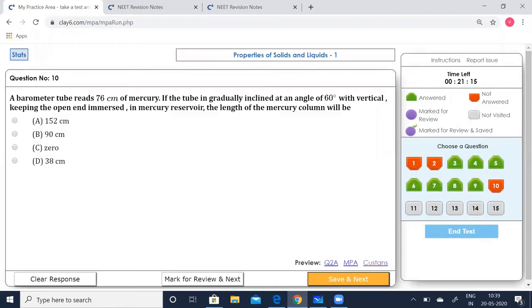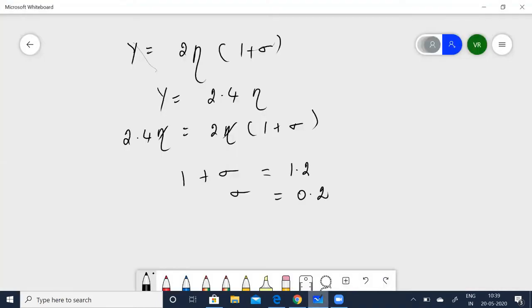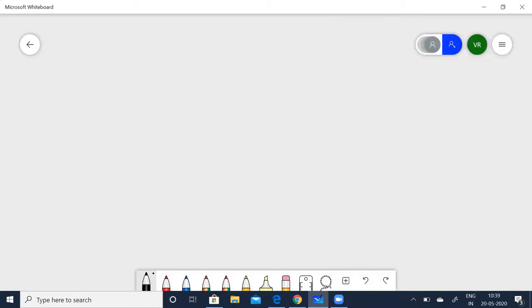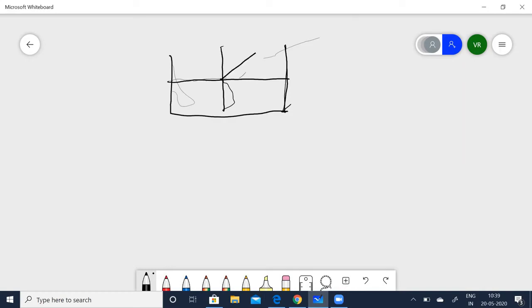A barometer tube reads 76 centimeters of mercury. If the tube is gradually inclined at an angle of 60 degrees with the vertical, keeping the open end immersed in the mercury reservoir, the length of the mercury column will be what? This is easy, children. Now look. Let us consider this is the barometer filled with mercury. Let us take this as the perpendicular. This is inclined through an angle theta, he says, an angle of 60 degrees.